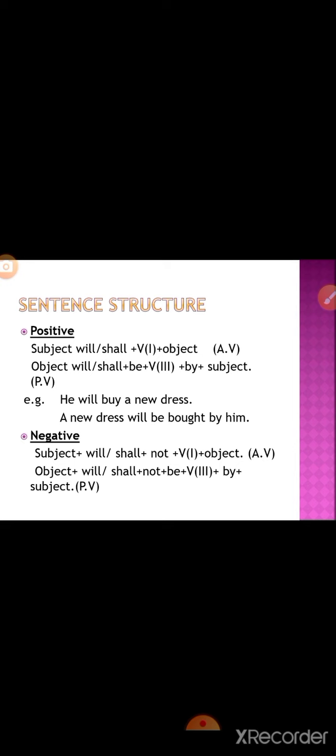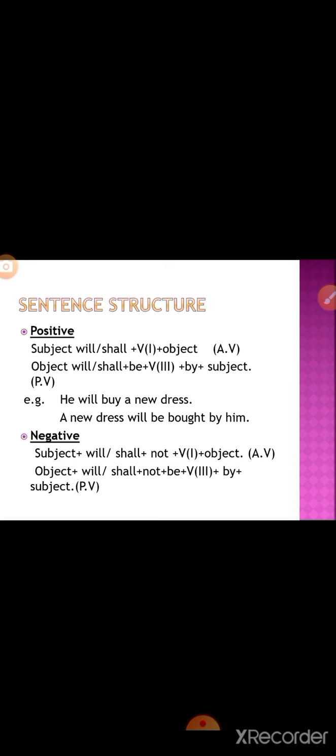For the passive voice we have object plus will/shall plus be plus third form of the verb plus by plus subject. He will buy a new car. The passive statement: a new car will be bought by him. Here he is the subject, and when it becomes the recipient, he changes into him.